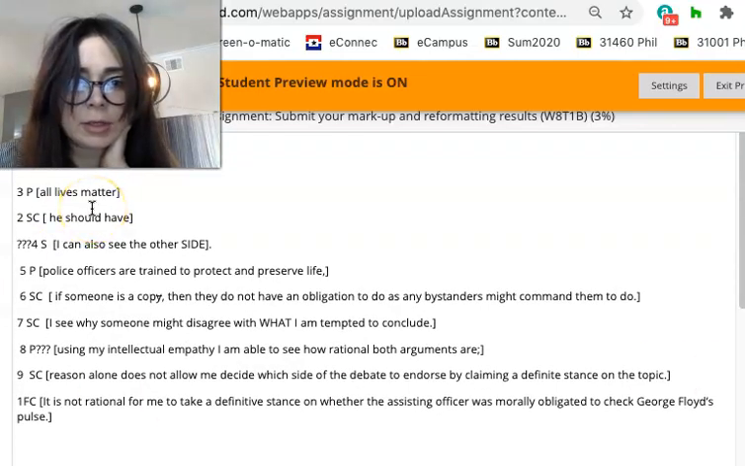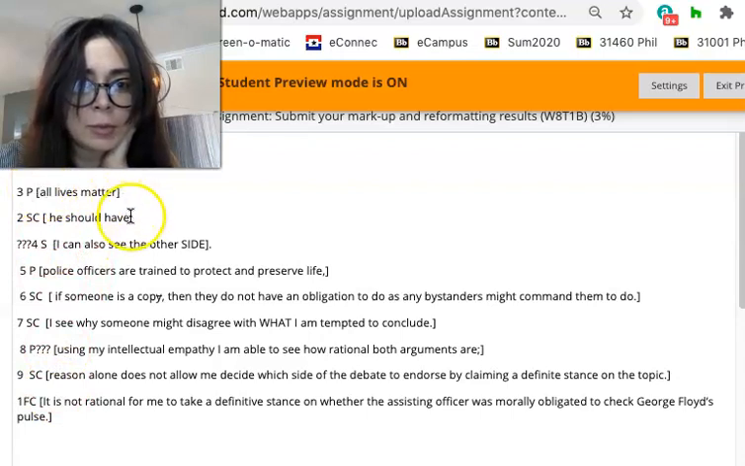So I think, let me just read through this and go ahead and do my diagram because she said that this is a good time to do the diagram. So, all lives matter is being in support of he should have. Then I've got, that is he should have checked the pulse. I can also see the other side, still not sure about that. Police officers are trained to protect and preserve life. That's given in direct support of 6.